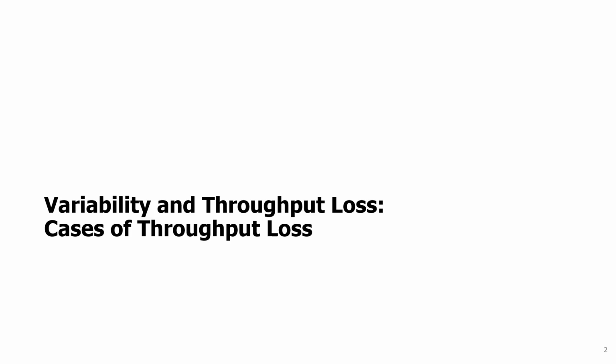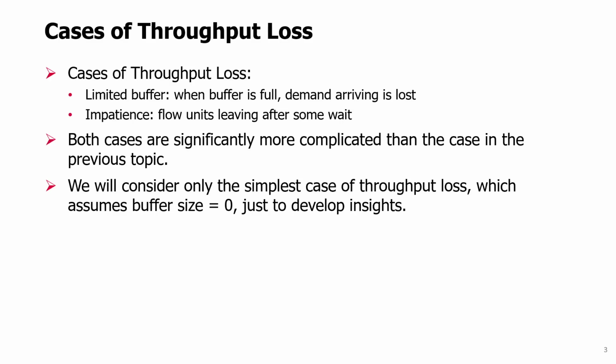Variability and throughput loss, the cases of throughput loss. We said in the previous topic that variability can create waiting time, even though the capacity is sufficient to serve all the demand. So implied utilization is less than 1. Also, when you have implied utilization less than 1, we might have throughput losses, which means basically that some demand is never actually served. Either it is completely lost or it is redirected to another server.